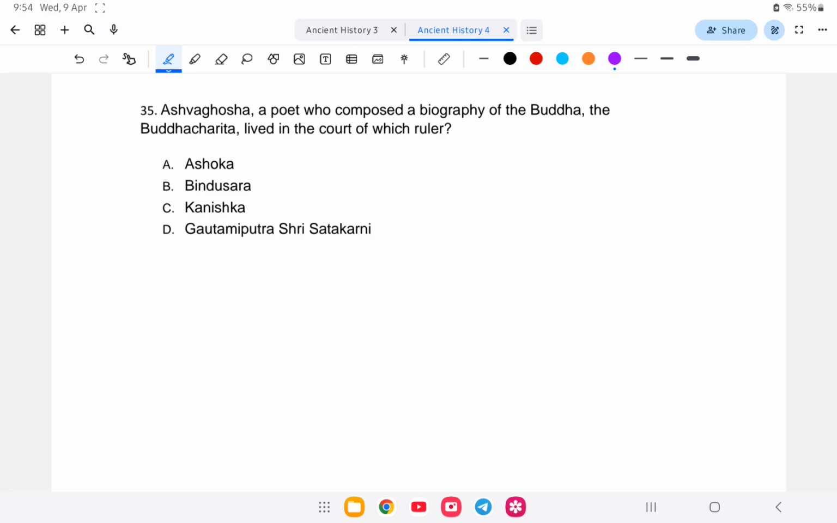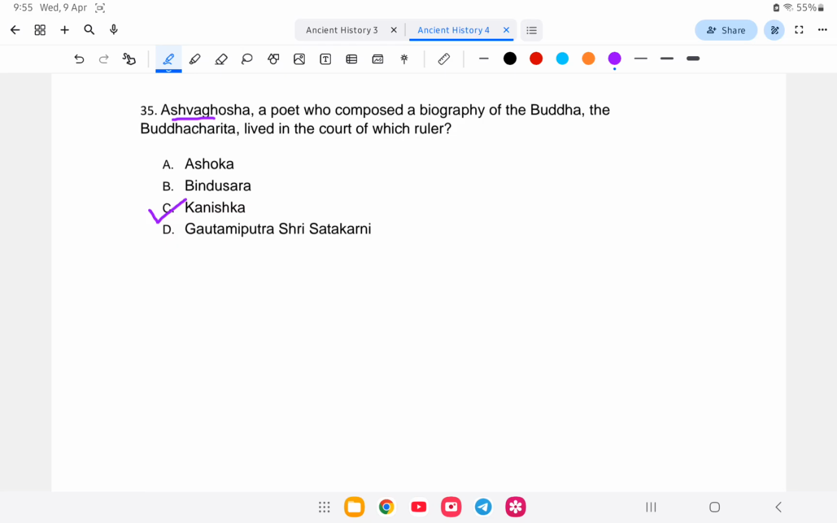Asvagosha, a poet who composed a biography of Buddha, the Buddha Charita, lived in the court of which ruler? To Asvagosha to idu Buddha Charita liksha, and he lived during which period? So what is the answer? The answer is Kanishka. Option number C is the correct answer. And idu Asvagosha by the Mauryan dynasty, means taikina overthrow Gorsha Chandragupta Maurya kina established it so Asvagosha delikina.